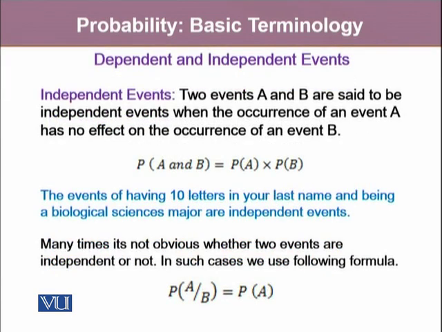Two events are said to be independent events if the occurrence of one event has no impact upon the occurrence of another event, as given in this example, that having 10 letters in your last name and being a biological sciences major are entirely independent events. They do not have any impact, whatever your name is. Many times it's not obvious whether two events are independent or not. In such situations, we use the following formula. And this formula is true if two events A and B are independent.